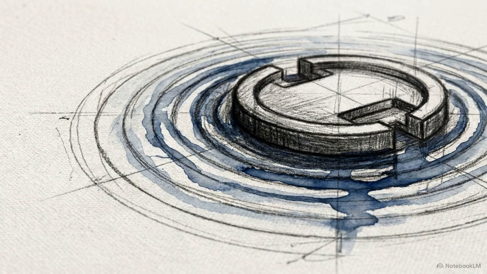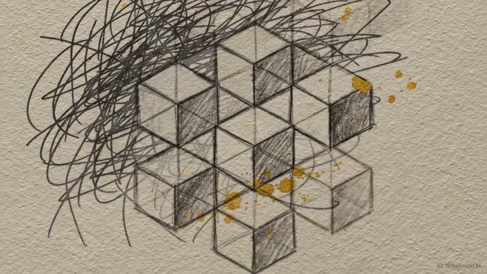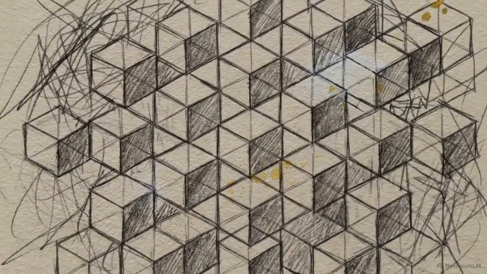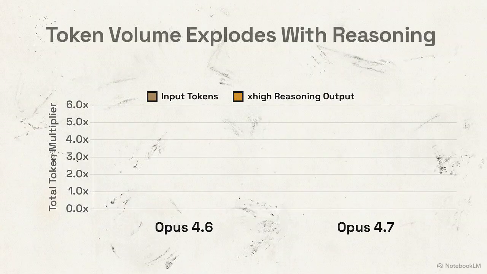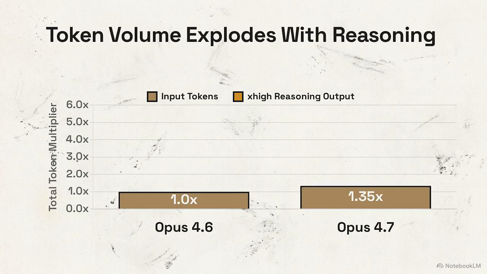Sustained autonomy requires a heavier and significantly more expensive token economy. Opus 4.7 implements an updated tokenizer. While this allows the model to process text logic more efficiently, it directly inflates raw input counts. This side-by-side bar chart illustrates the scaling math. Identical code inputs that registered as a 1.0 baseline on Opus 4.6 will now map to between 1.0 and 1.35 times more tokens on Opus 4.7.